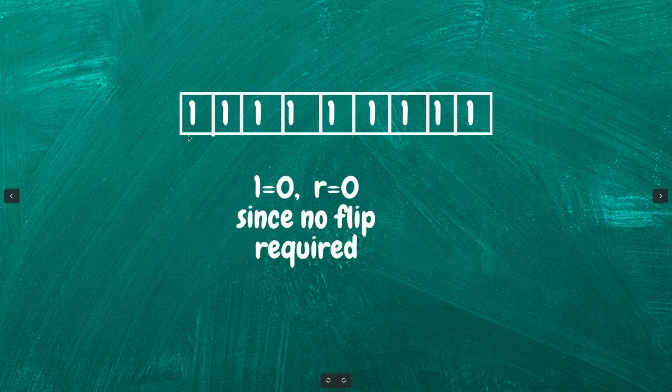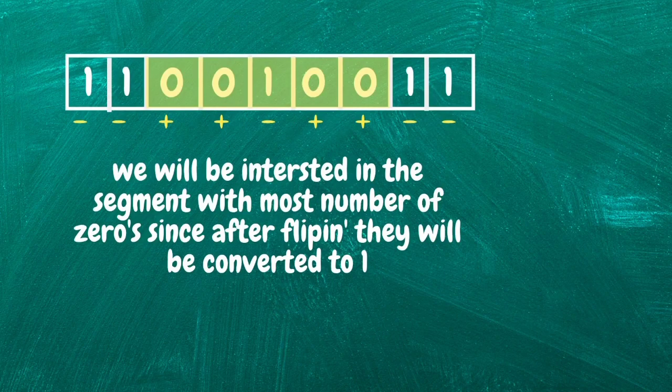Again, there is another thing. If we don't need to flip at all, then we will return one empty array. Suppose in this case we already have the maximum number of ones. So what we will do? We will do no flipping and will return one empty array. So L equals 0, R equals 0, since in the question they are treating it as a one-indexed array. Now, in general we generally treat it as a 0-indexed array. So let's see how we will do this.